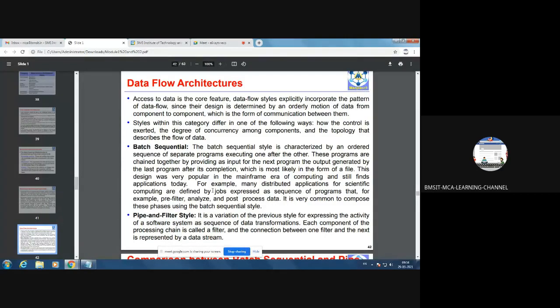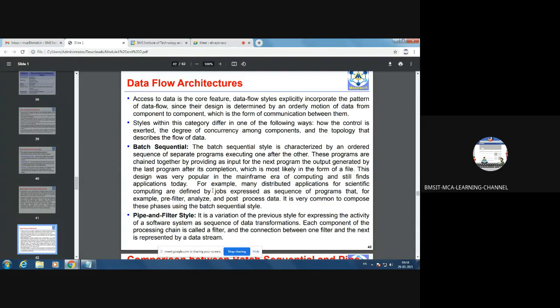The batch sequential style is characterized by an ordered sequence of separate programs executing one after the other. That's what I told. These programs are chained together by providing the output generated by the last program, after its completion, as input for the next program. So there can be dependency, such that when task 1 finishes, the output of task 1 can be fed as input to task 2. Similarly, when task 2 produces some output, that can be fed as input to task 3, and so on.